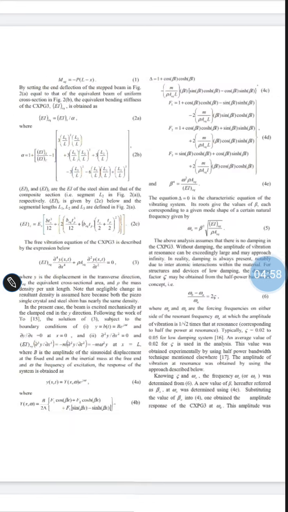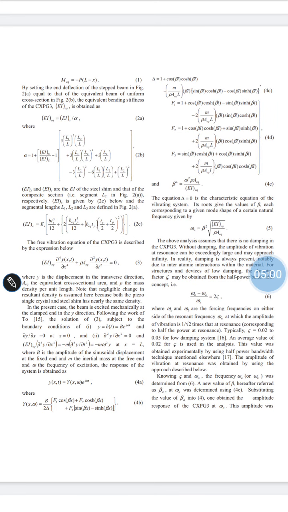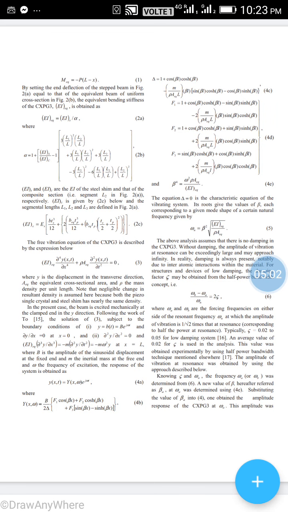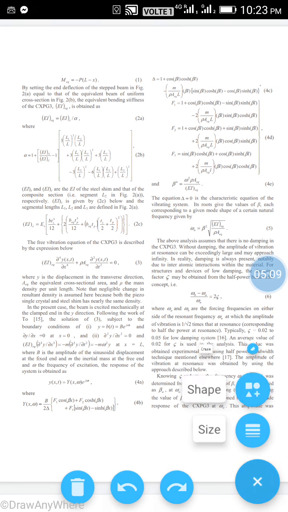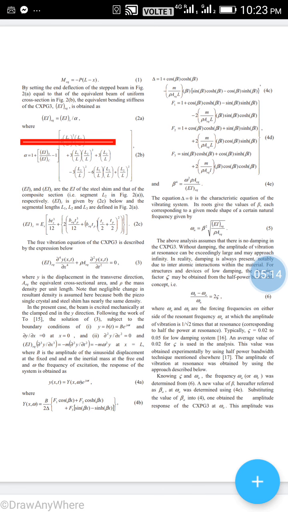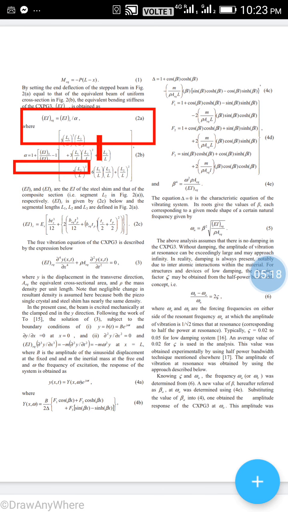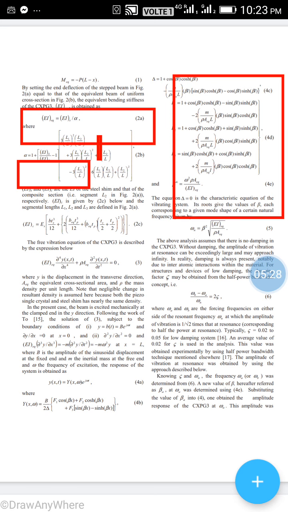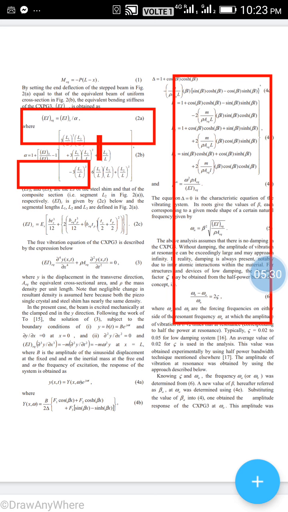Second is the displacement in the transverse direction. You can see the formulations. You can see formulations in this. Now these formulations are very important. Please read this, it is very important.